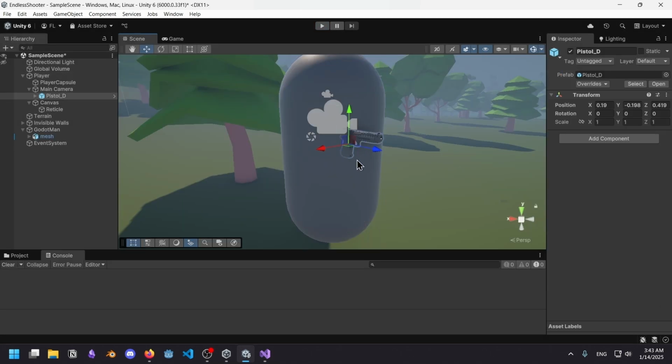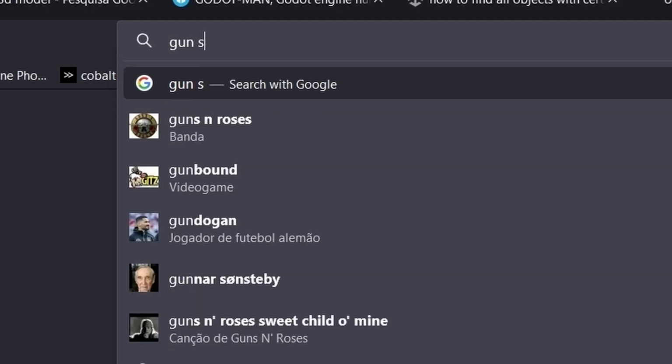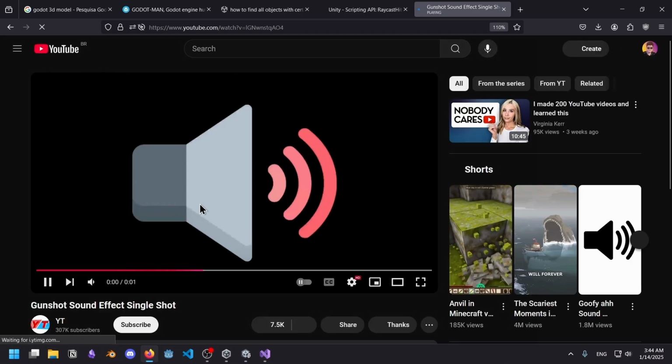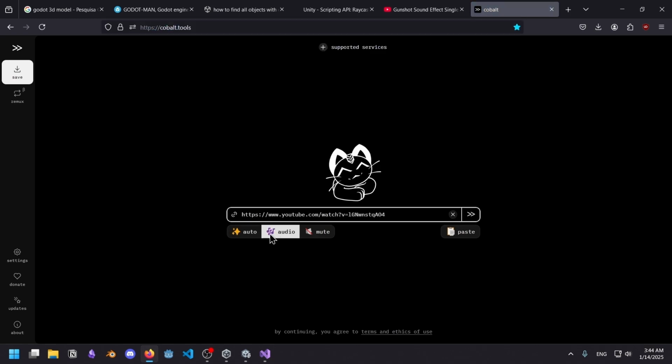Now I definitely want to polish the weapon. You know, give it a little bit of animation, some sound, gunshot sound effects. By the way, a really great website you can use is Cobalt Tools. Just paste in the video you want, download as audio. There are no ads, everything is free.